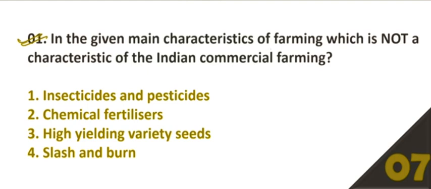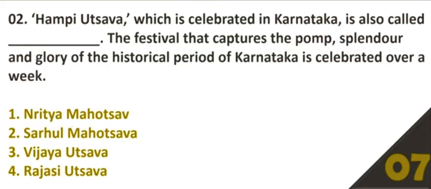In the given main characteristics of farming, which is not a characteristic of Indian commercial farming? Question number 4, slash and burn is the correct answer. Question number 2, Hampi Utsav, which is celebrated in Karnataka, is also called dash, the festival that captures the pomp, splendor, and glory of the historical period of Karnataka, is celebrated over a week. Option number C is the correct answer, Vijay Utsav.